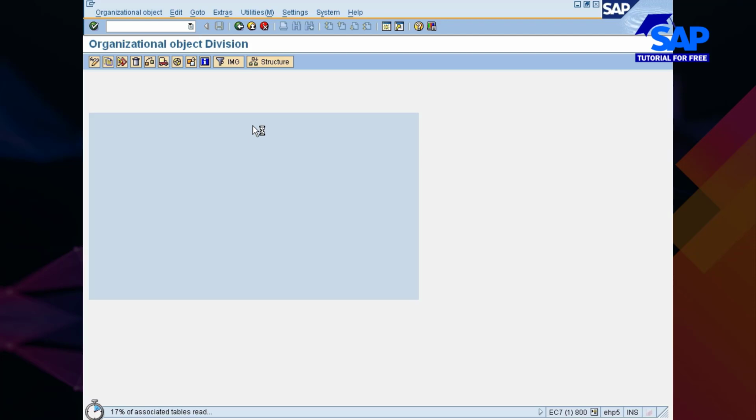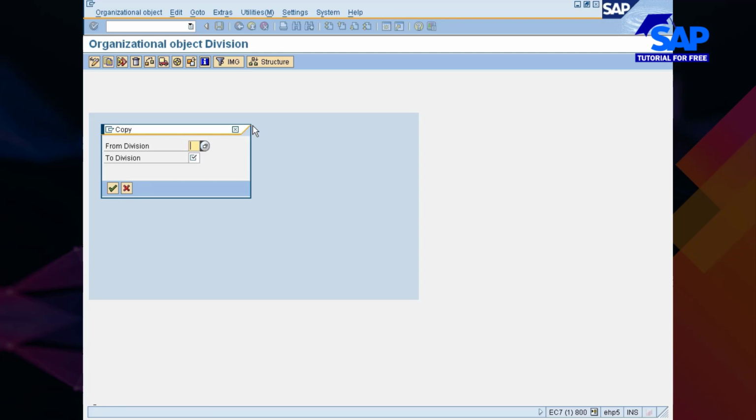Sir, location means the place where the plant is located? No, location is something which is being used in sales and distribution. I would say location is within the plant. It's not the plant, it's not the place where the plant is located.